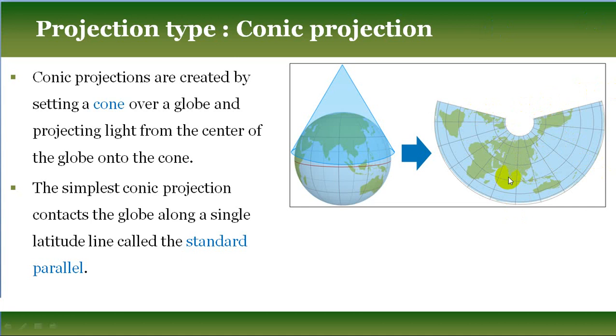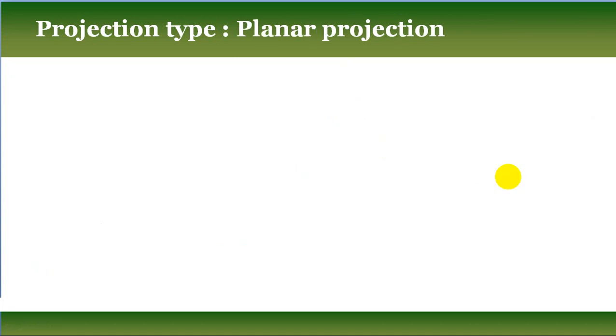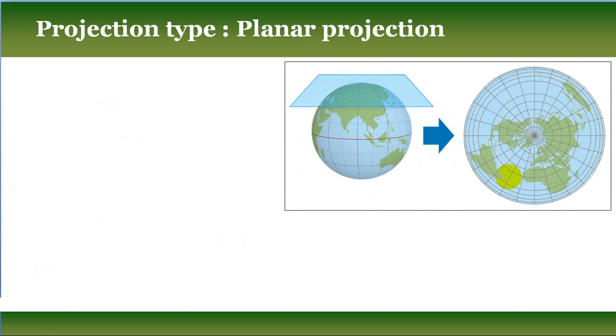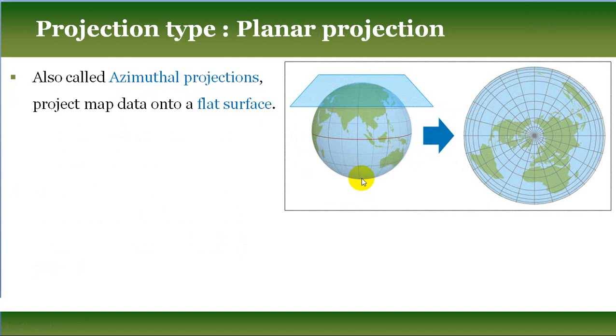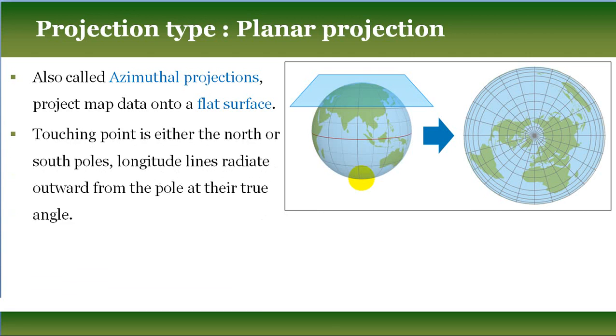And the final one is called planar projection, where ultimately the globe surface is projected on a flat plane, and this flat plane touches either the north or the south pole. This planar projection is also called azimuthal projection. The touching point is either the north or south pole. In this case we show the north pole, but it may be the south pole.